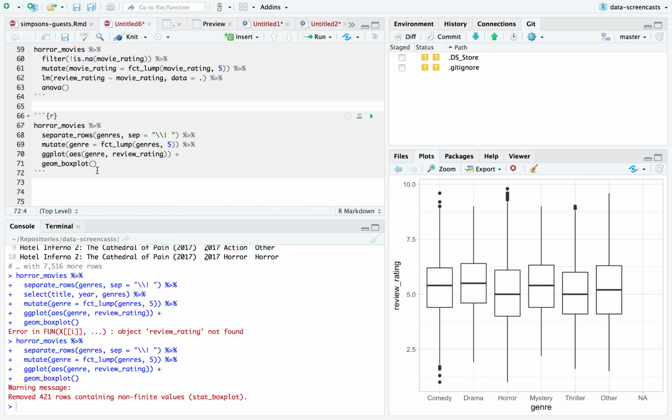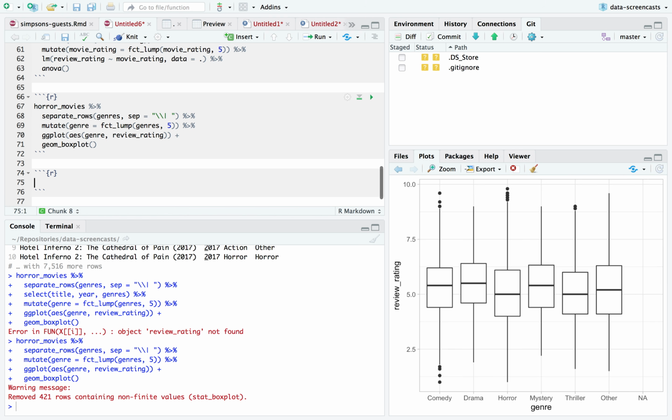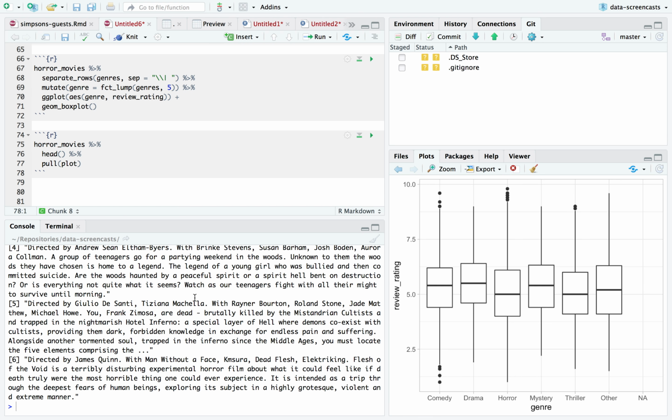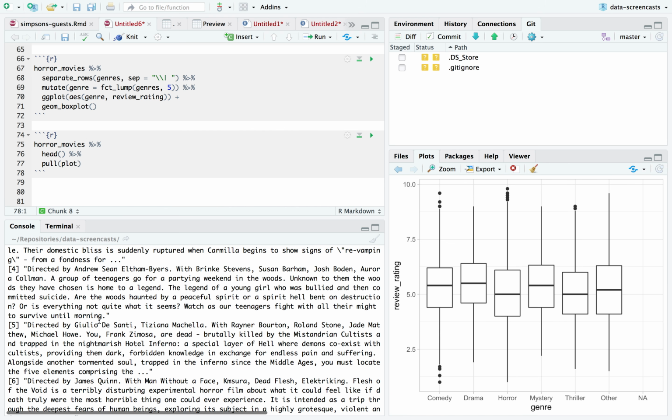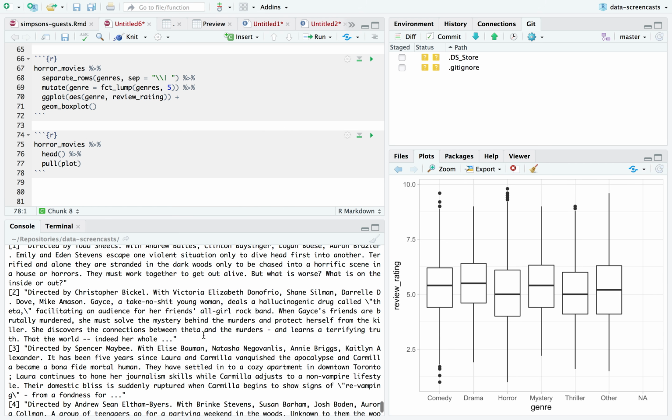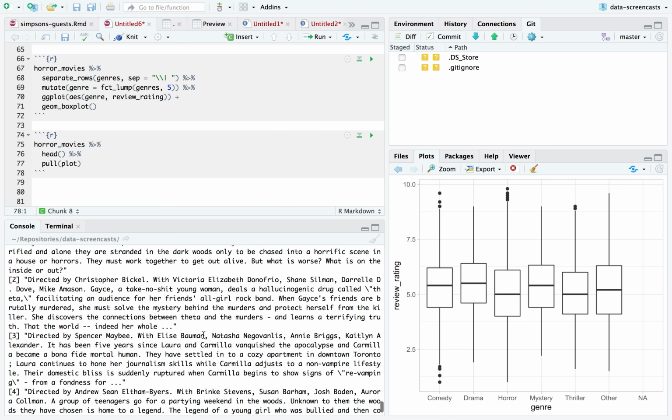I want to do some text parsing. What am I going to do with the text parsing? Well, I'm going to take a look at our plot. Let's take the first 6 rows and pull plot. Are these descriptive? Frank Mozart. What is this? Oh man, how is the strangest thing? Yeah, okay, so